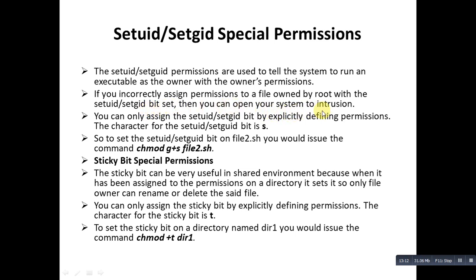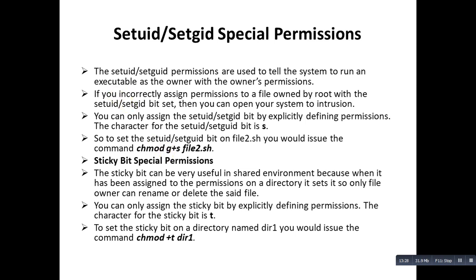You can only assign the set UID set GID bit by explicitly defining permissions. So to assign this type of permission, we use chmod g plus s and the file name.